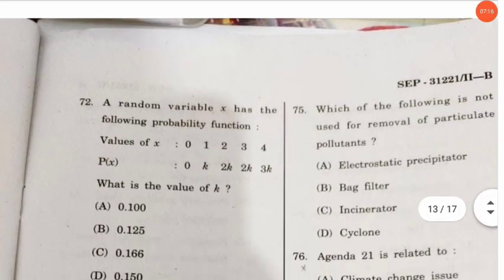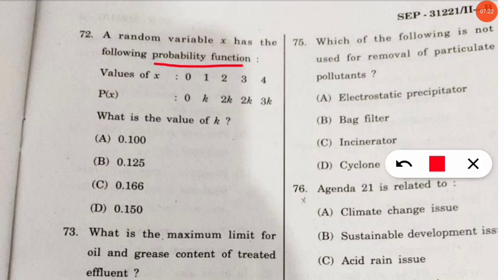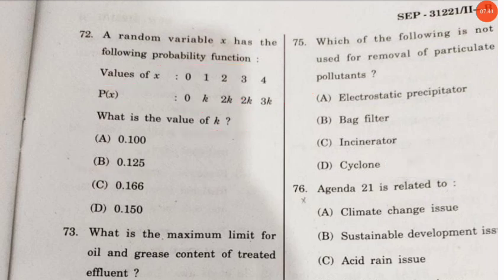So the 72nd question is on your screen. The question is, a random variable x has the following probability function where the values of x are given as 0, 1, 2, 3, 4 and p(x) values are given as 0, k, 2k, 2k and 3k. So here we have to find the value of k, and here I will tell you the correct answer. So here the correct answer will be option number B, 0.125 will be the value of k. Let's move to the next question.